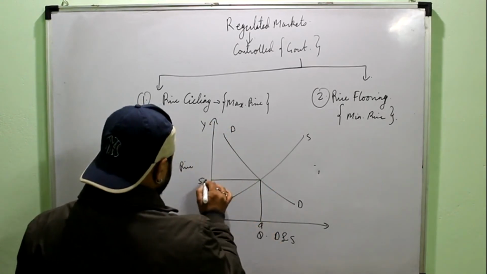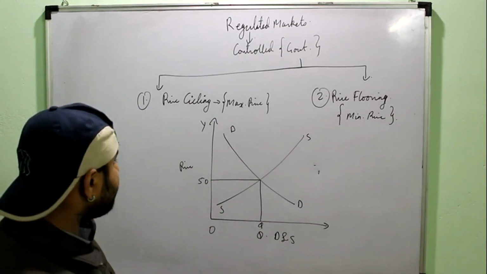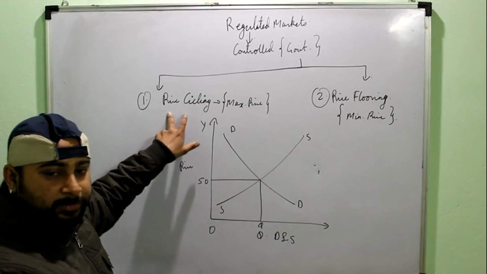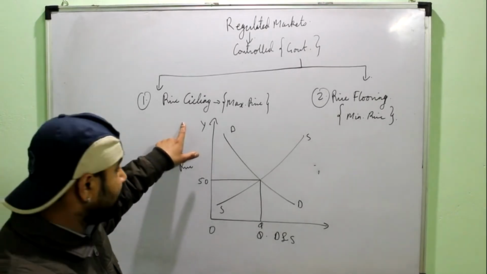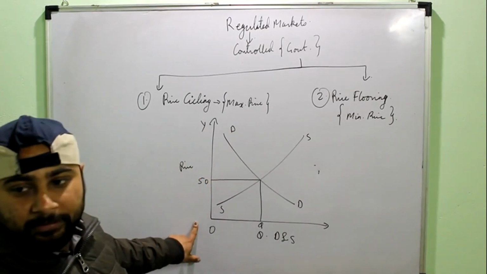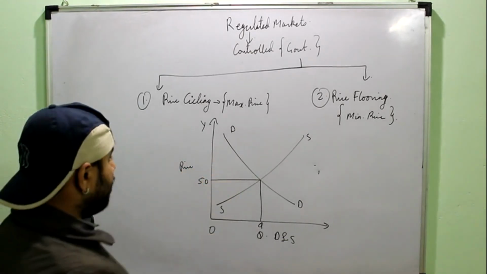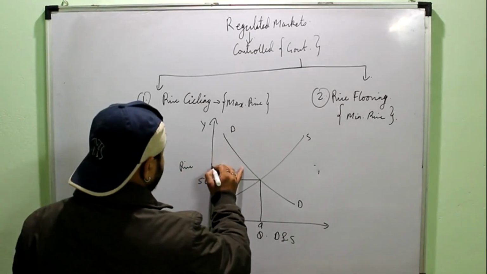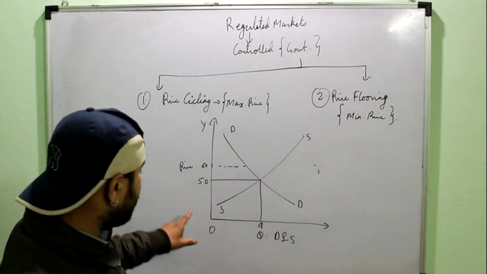See, suppose this 50 is the equilibrium price for a particular commodity, right? Now government wants to impose a price ceiling. It means government wants to put a maximum price for this commodity. So you always have to remember that the maximum price will always be below the equilibrium price, because there is no use of fixing the maximum price here. For example, if the government fixes the price ceiling at 60, there is no use. Already the product was being sold